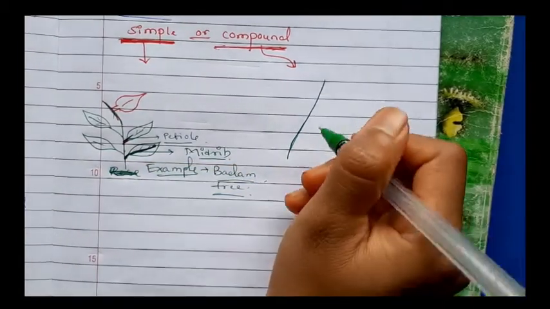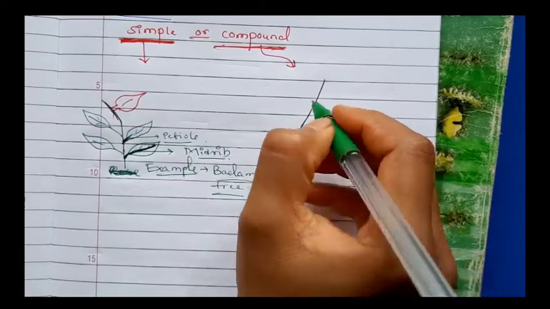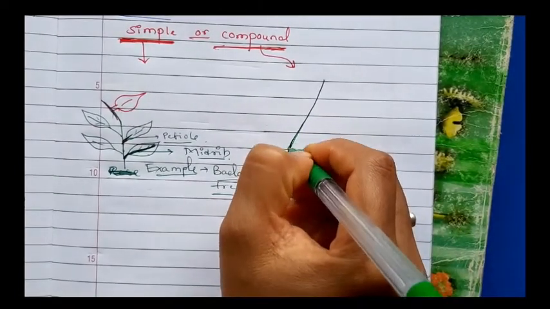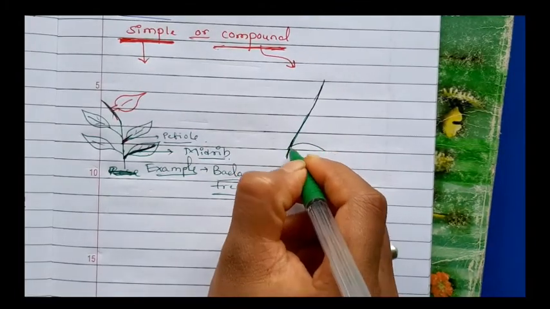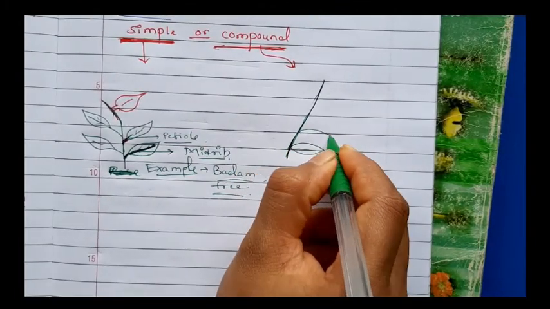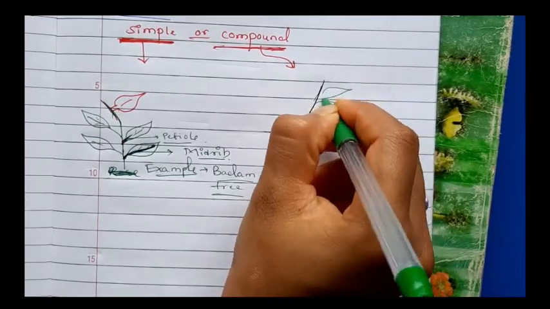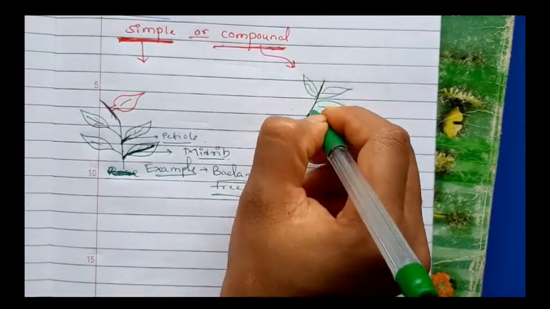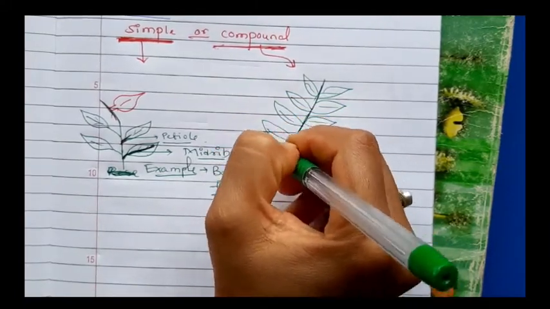In case of compound leaves, the midrib is somewhat elongated. Many leaves are attached on the midrib, like this. Many leaves are attached on the midrib.